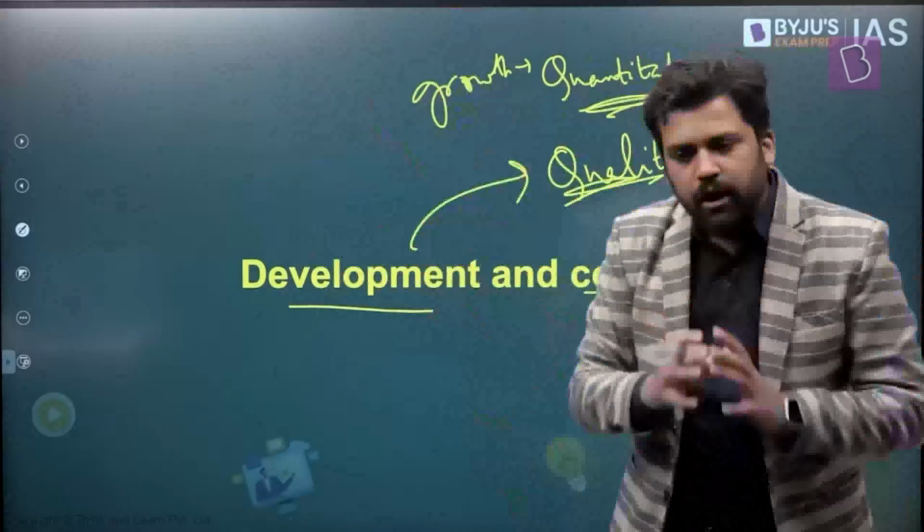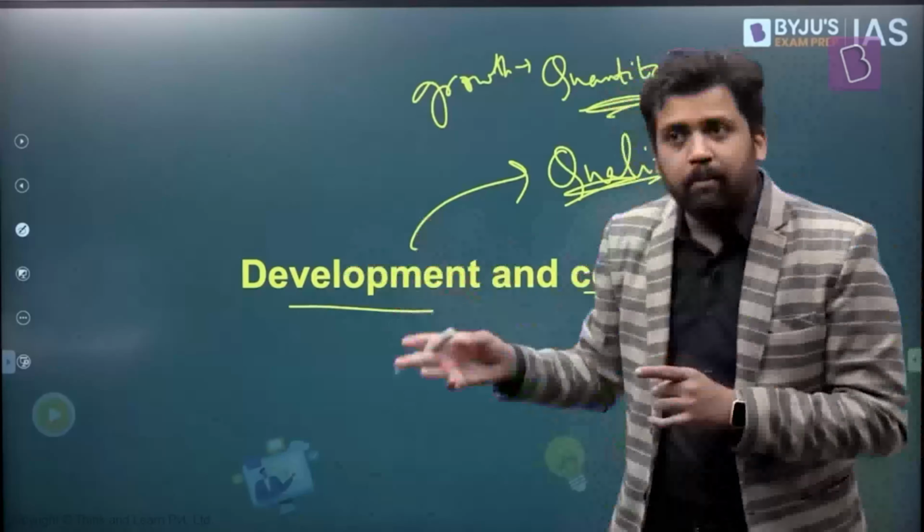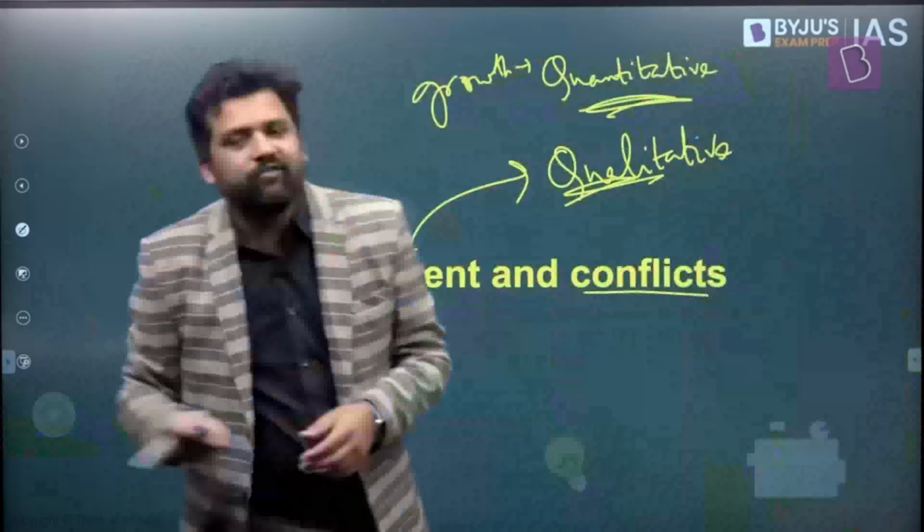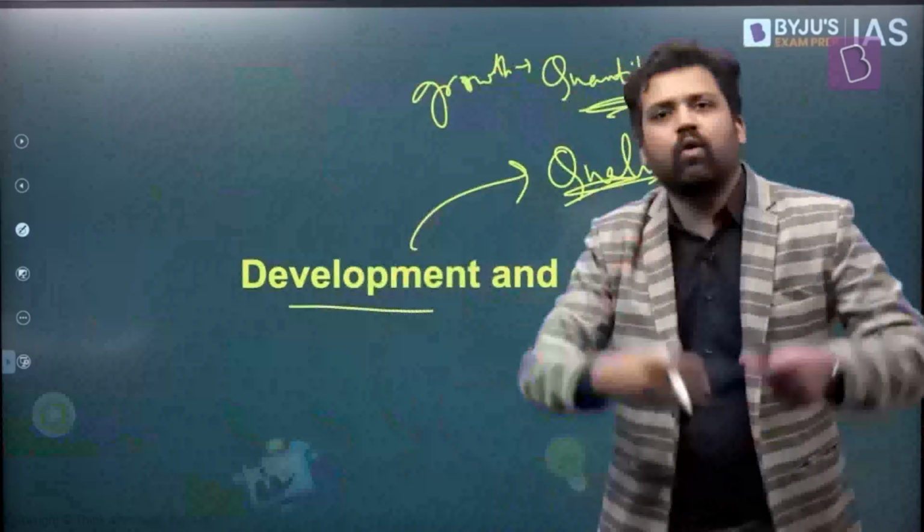Right? So economic growth is one of the prerequisites for development. But economic growth does not necessarily imply development will happen. So there are two different concepts. Maybe the economy is growing at a very fast pace, but it might so happen that people's life is not changing. Maybe only a few people are getting benefited, others are not getting benefited.